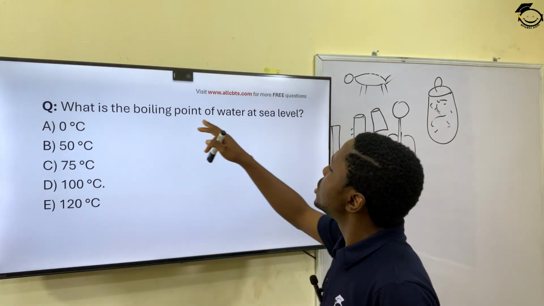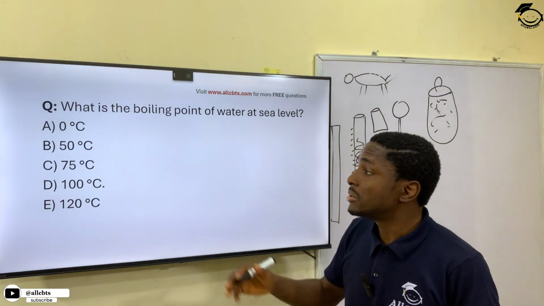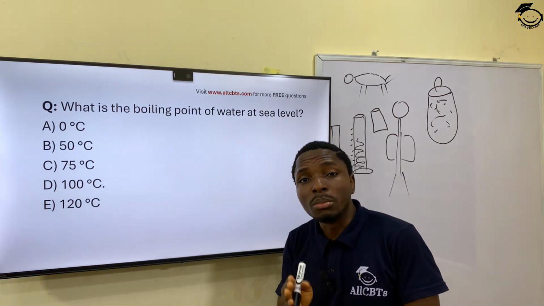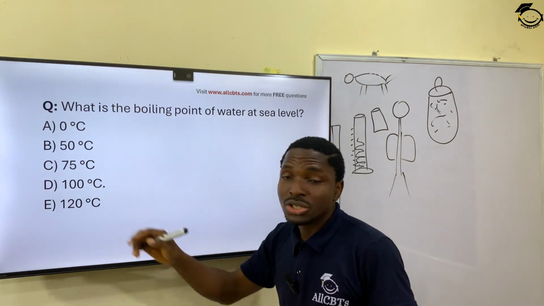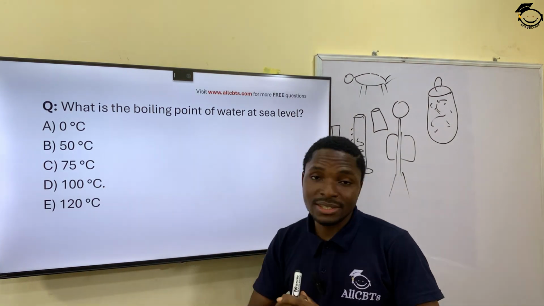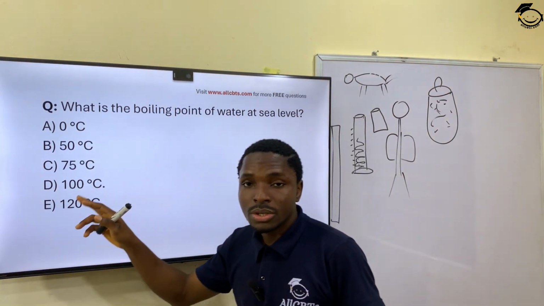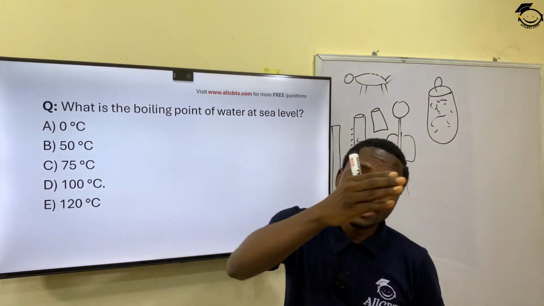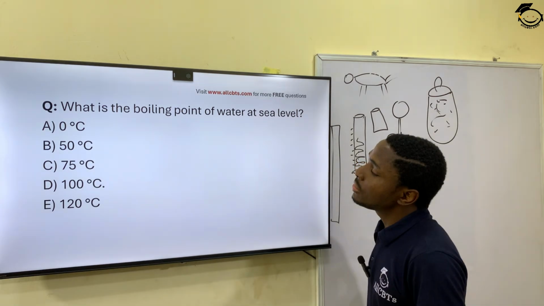What is the boiling point of water at sea level? 100 degrees. In other words, you can just say, what's the boiling point of water? It's 100 degrees. Water begins to boil at 100 degrees Celsius. If you don't put Celsius, you're not correct though, because there's Fahrenheit. There is another grading system. So 100 degrees Celsius, or 100 degrees centigrade. The water begins to boil at that. And then the next question,